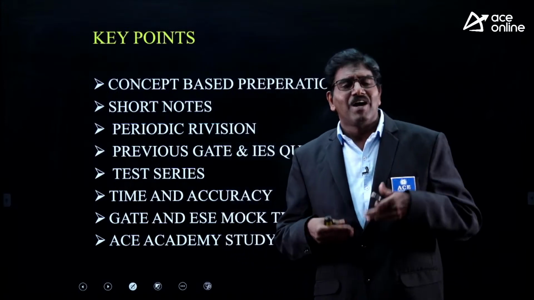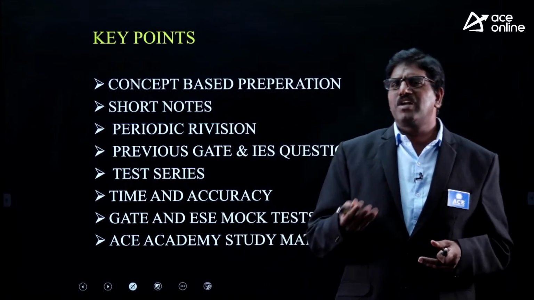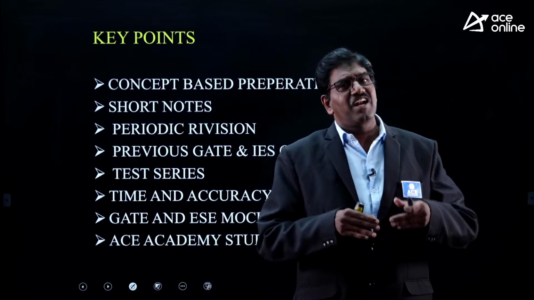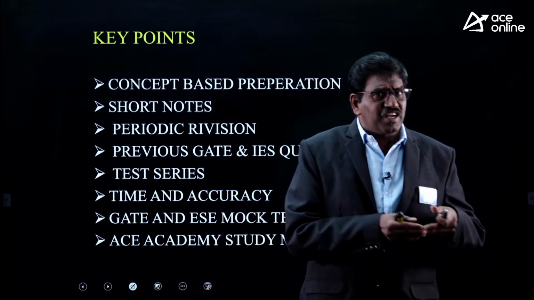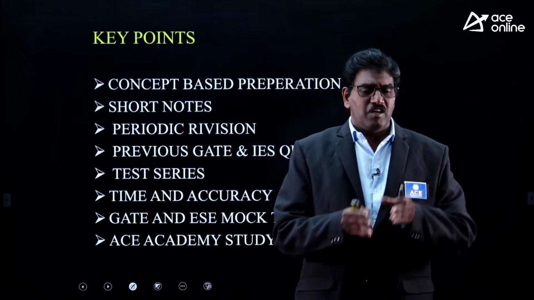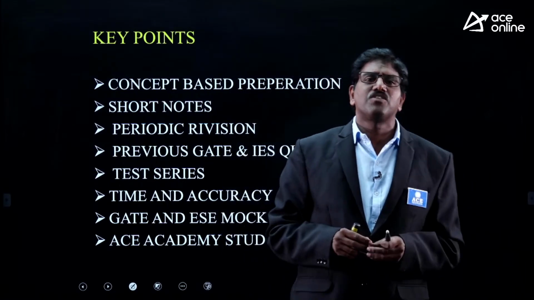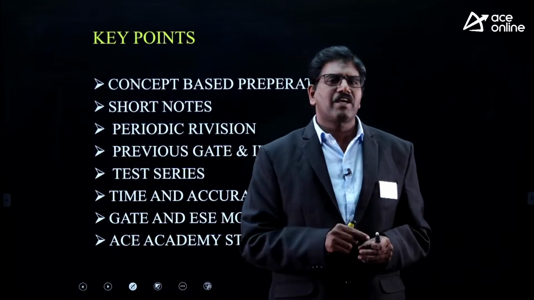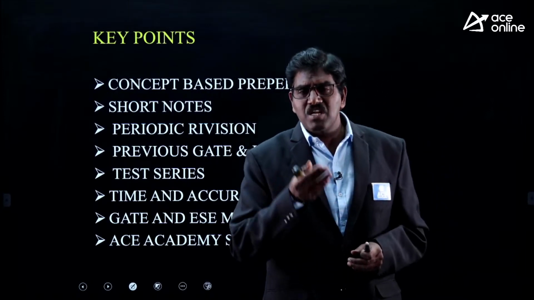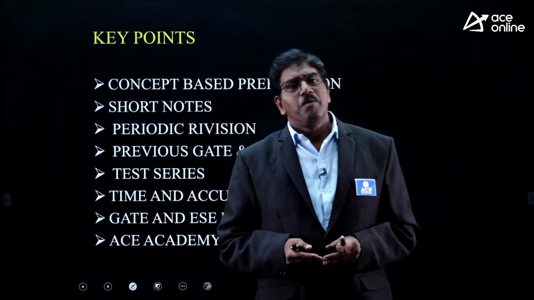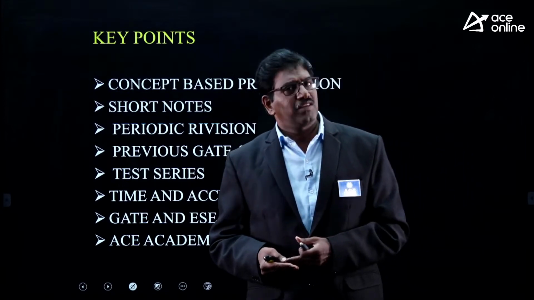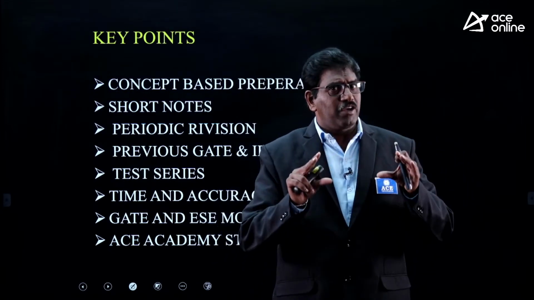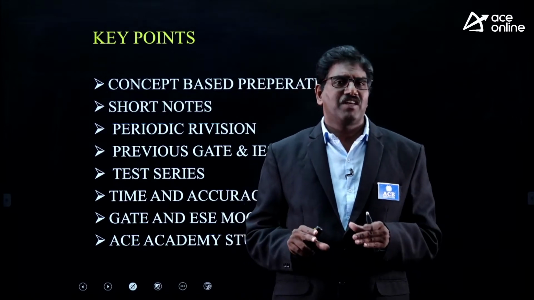And next, random variables. What is the meaning of a random variable? Why is the random variable concept required? What is a discrete random variable? What is a continuous random variable? What is the difference between these two? You should have clarity. Then conditional probability and Bayes theorem. Where do we apply conditional probability, where is Bayes theorem required? You should have a proper idea on these areas.